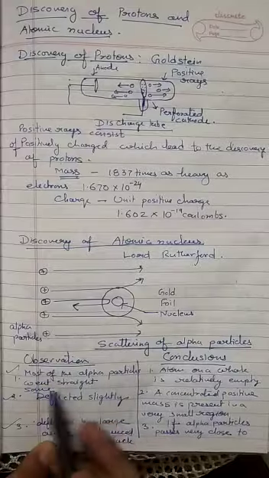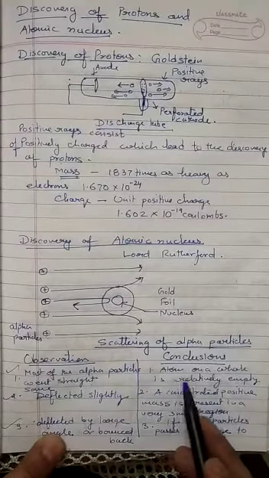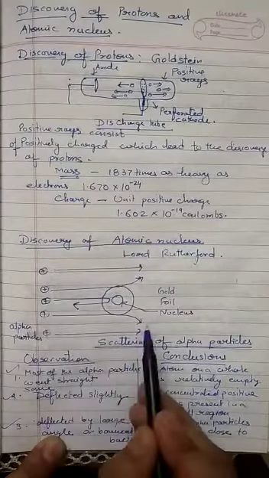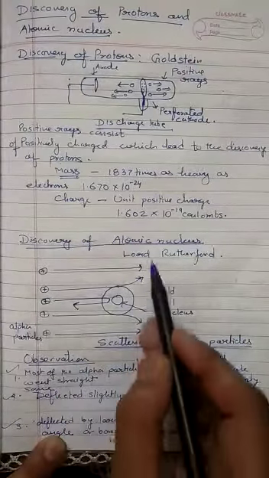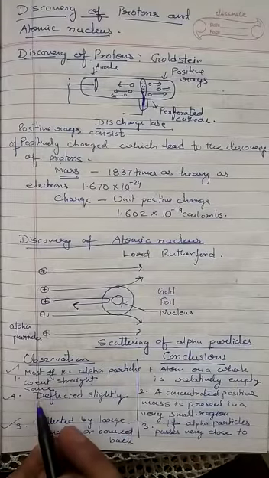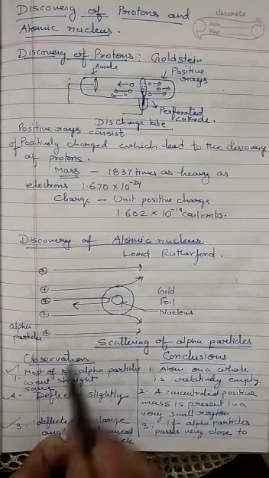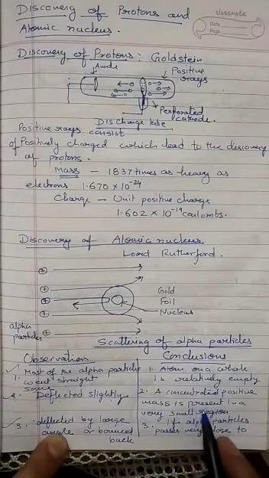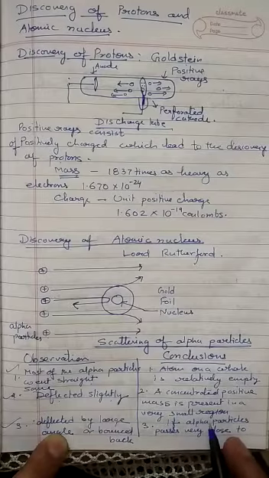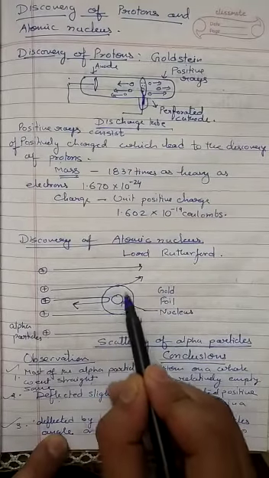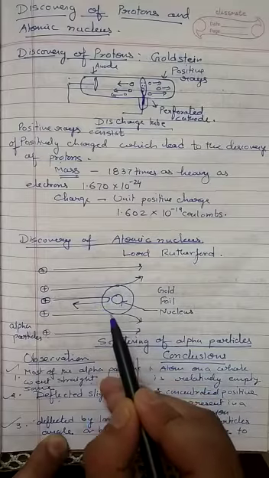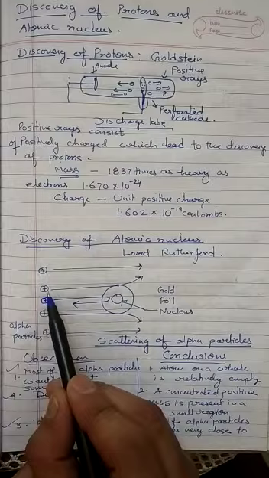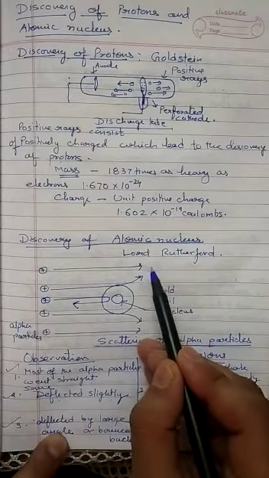The first, most of the alpha particles went straight. This concluded that atoms on the whole are relatively empty, because most of the particles went straight. It means most of the part of the atom is empty. Second, some of the alpha particles deflected slightly. They changed their direction. So why? Because a concentrated positive mass is present in a very small region. Somewhere a positively charged body is there inside the atom, due to which the positively charged particles got deflected.